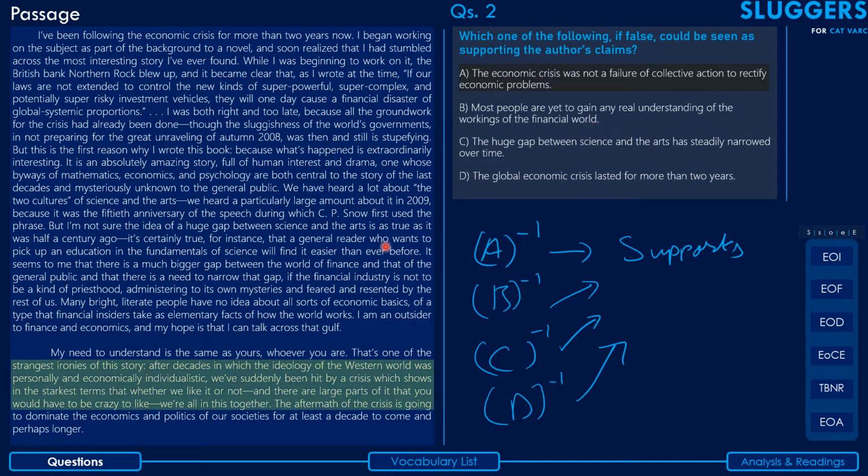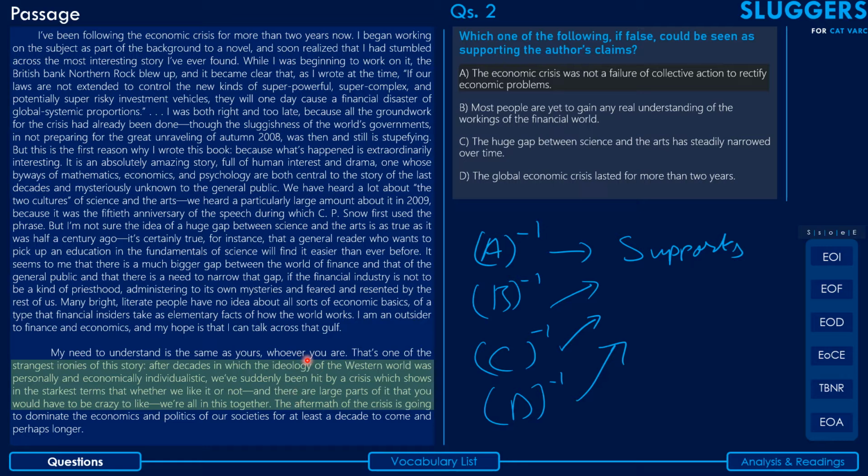can be implied in the last paragraph of the passage, where he says that it is one of the strangest ironies of the story that after decades in which the ideology of the Western world has been individualistic, now we are in a crisis where we are all in it together, right? And in fact, the author puts so much emphasis on financial literacy for most of the public, which anyways does not know much about the economic and finance aspects of how the world works, so that in future such a crisis could be averted.